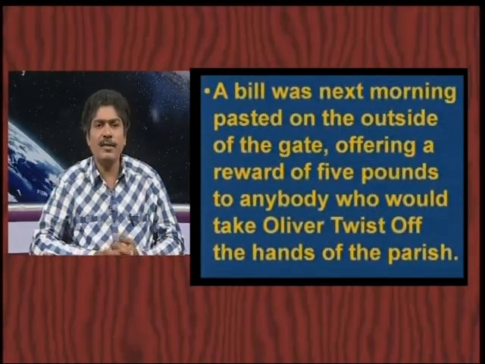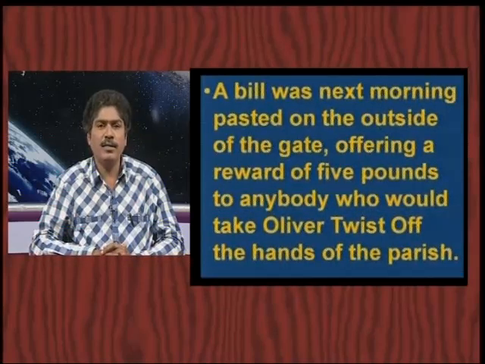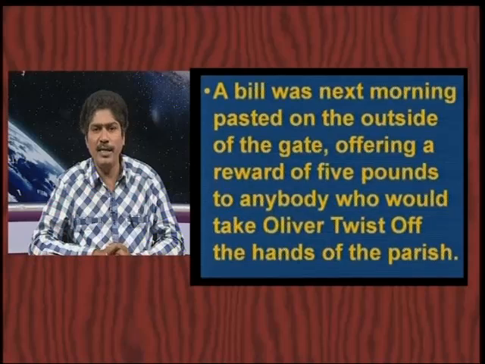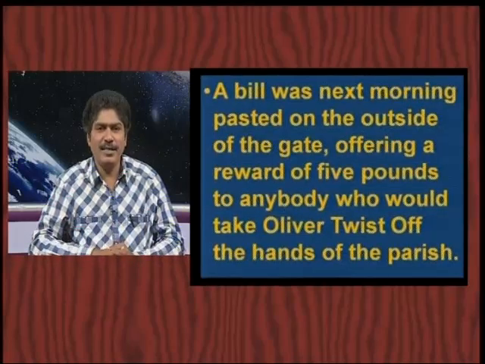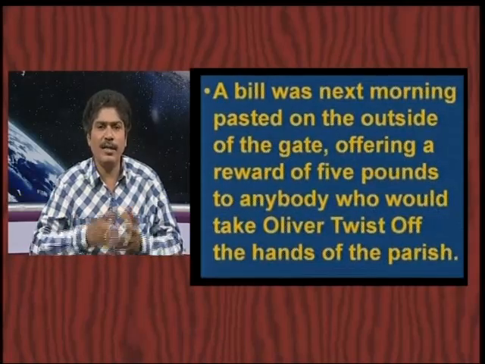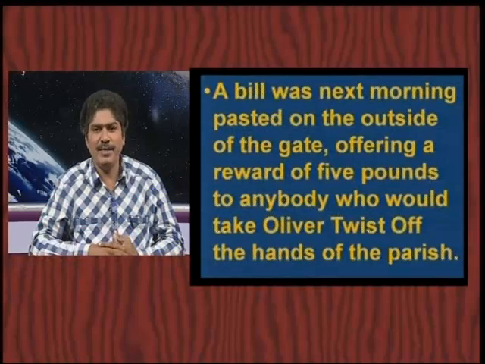The information in that bill was that they offered a reward of five pounds to anybody who would take Oliver Twist off the hands of the parish. They offered a payment to the persons who would come forward and take Oliver from them.